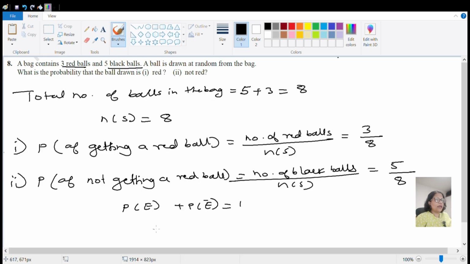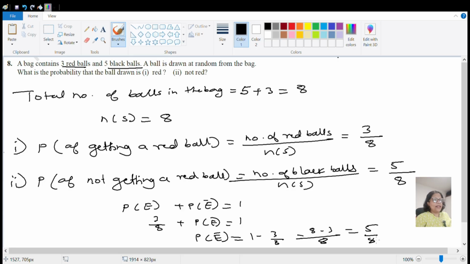P of E we got as 3 by 8, so P of not E is 1 minus 3 by 8, which is 8 minus 3 by 8. So that will also come to 5 by 8. So either this method or that method, both are the same. I hope you have understood this question.